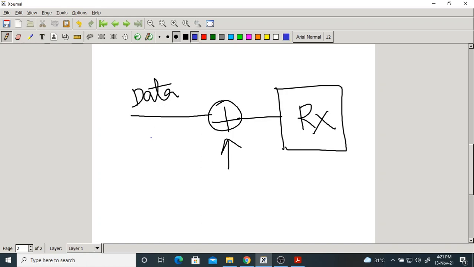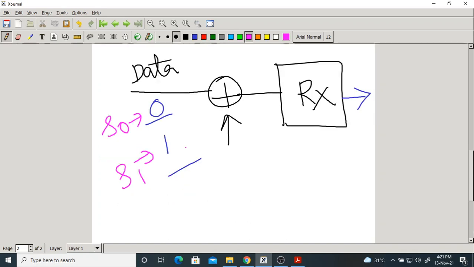Obviously here we have only two possibilities: either we might have transmitted 1 or 0. The receiver has to determine accurately which symbol was transmitted. Let us take one symbol as S0 and the other as S1. At the receiver side, the job is to determine accurately whether S0 is transmitted or S1 is transmitted.